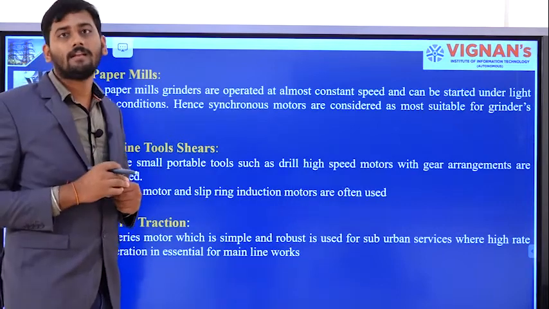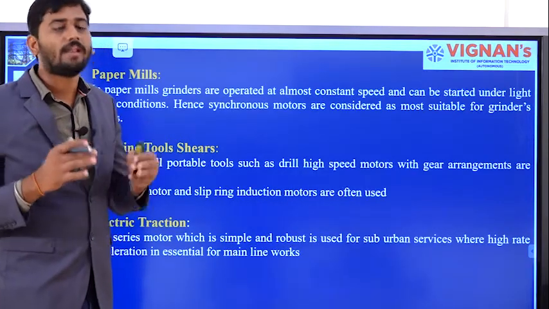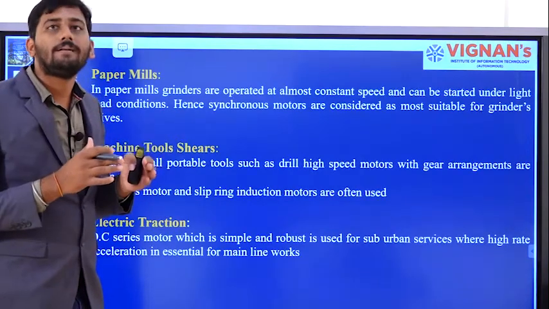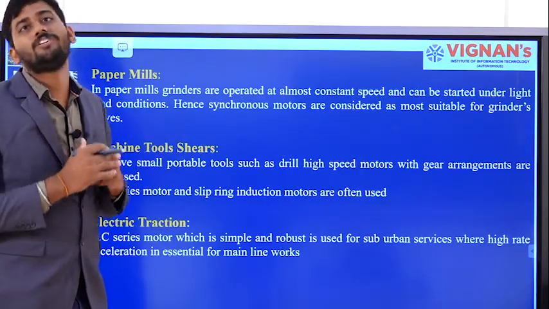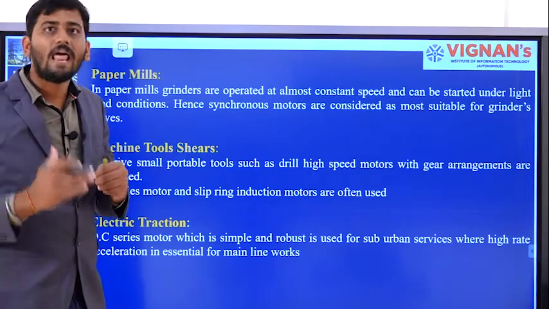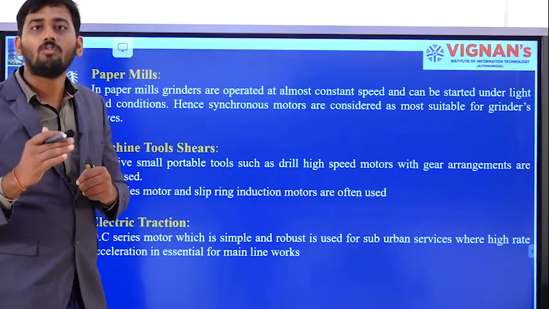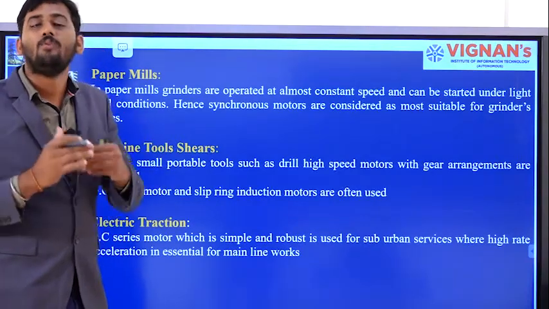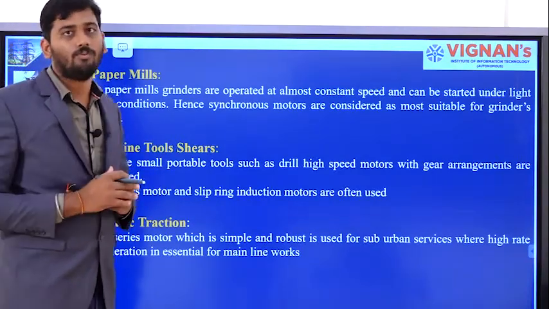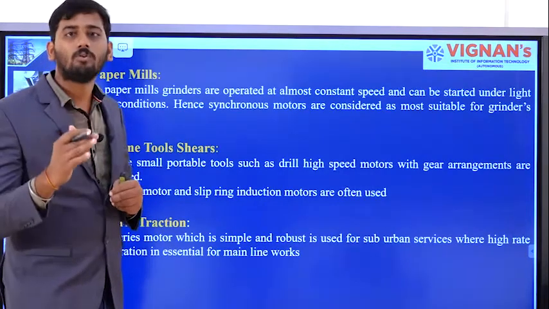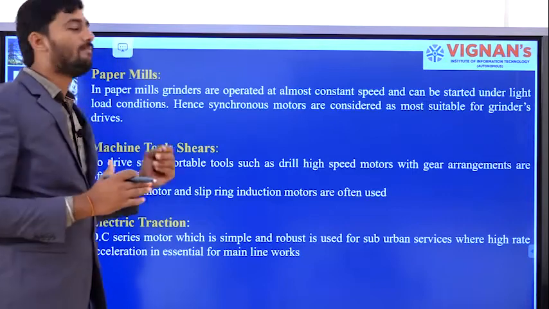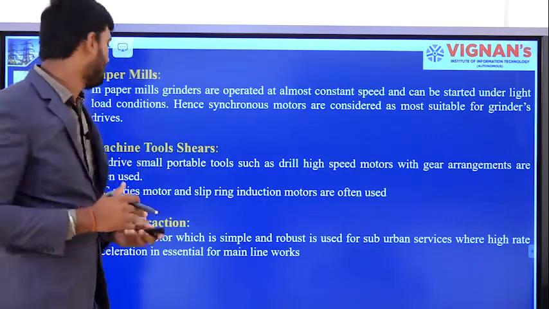In the case of electric traction, for a locomotive, a number of compartments will be connected, and those compartments will be in the rest position initially. In order to drag those compartments, or to make them move from rest position, we need to apply a large amount of force, that is, more torque. If more torque is required, definitely we need to go for the DC series motor.